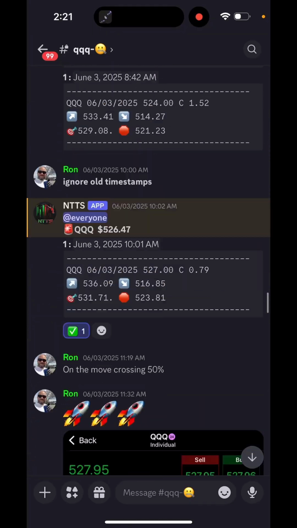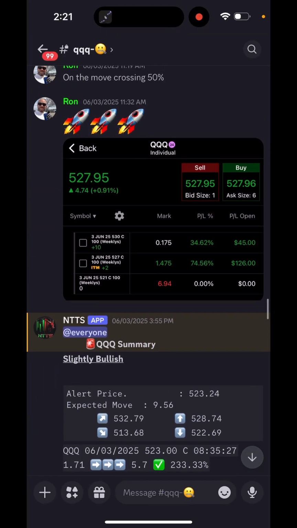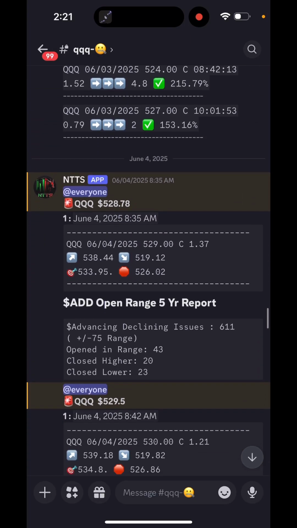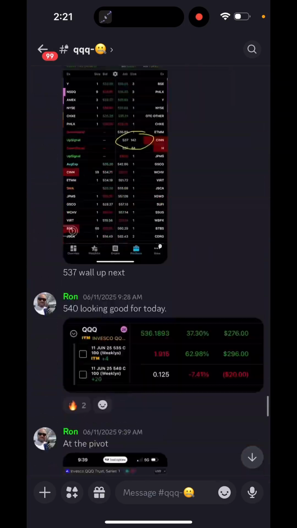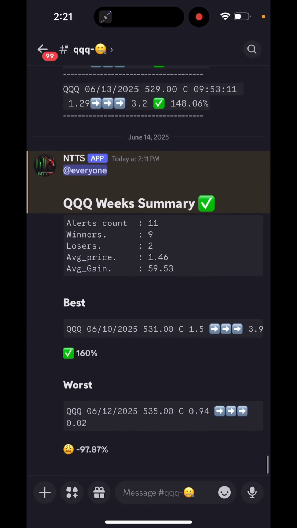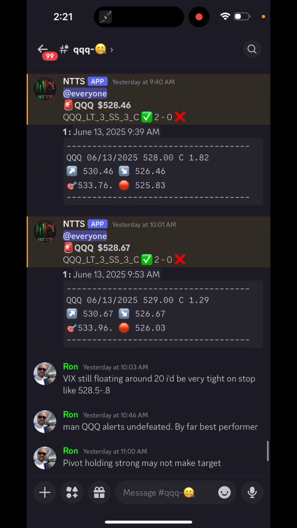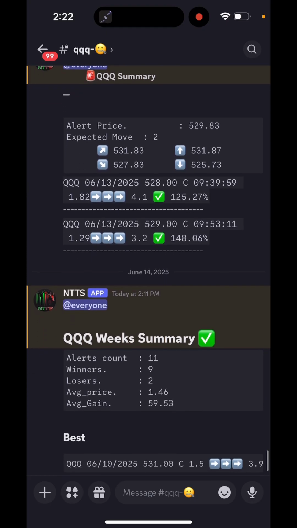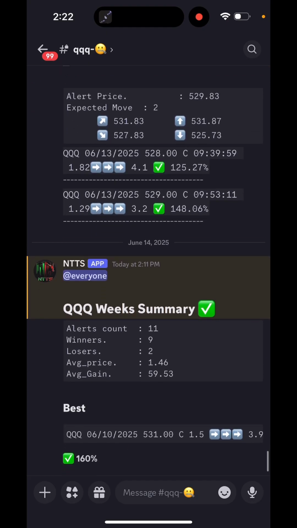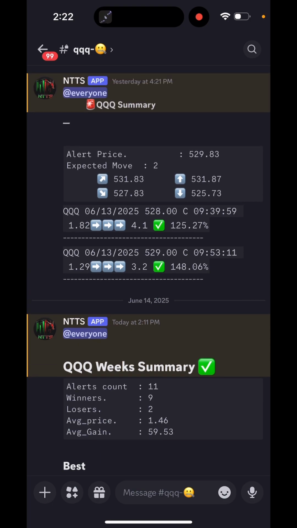All right. And then as we move further down the line, these are real gains, guys, real trades. You'll take them. Follow the instructions, and this is what it looks like. And if we look at yesterday or this week's summary, yesterday we had 2 alerts. These came in after the first hour, so 9:39. Again, I'm on Central Time. Our first two alerts came in a little bit later because the system determined that it was going to be a choppy morning. The first ones weren't going to be that great. And the first one came in at 9:39 for 125%. The second one came in at 9:53 for 148%.